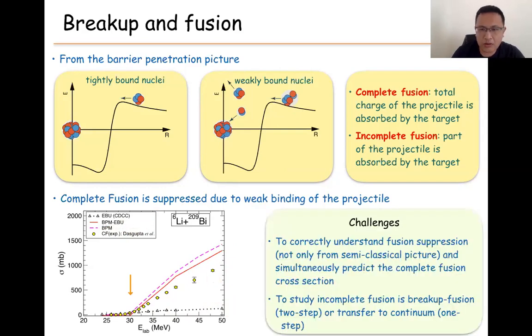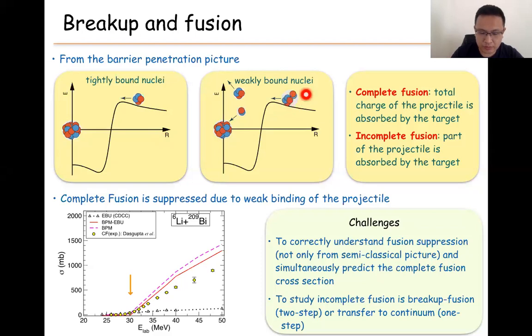So our goal is to try to reproduce the data, but there is some challenge, because we need to first understand the fusion suppression, not only from this very simple semi-classical point of view, but we also need to find a full quantum model, and this picture should also reproduce the fusion cross sections. In addition, we need to study incomplete fusion for the case here. Is this a two-step process or a one-step process?